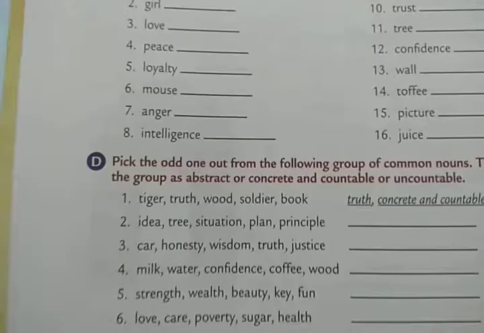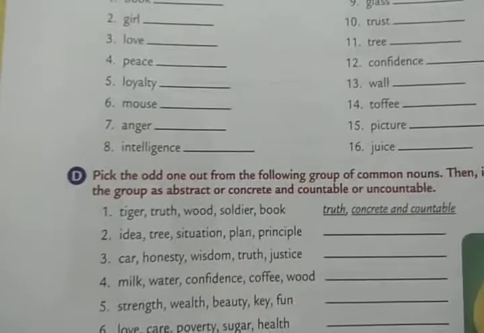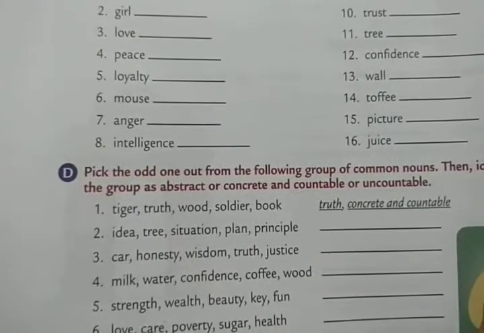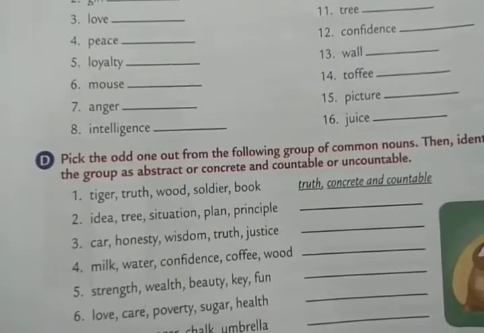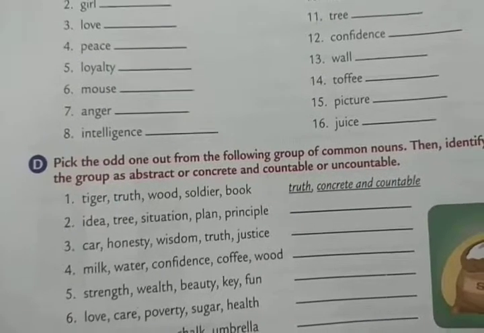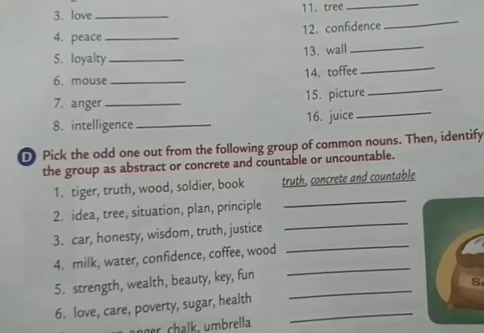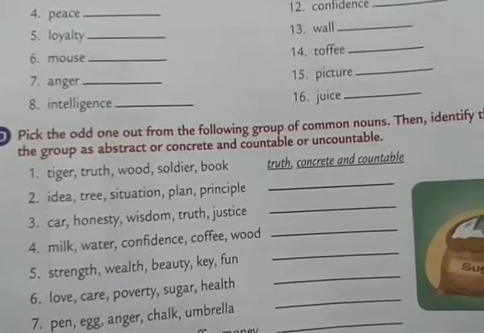Exercise D. See what you have to do here. Pick the odd one out from the following group of common nouns. Then identify the rest of the group as abstract or concrete and countable or uncountable.